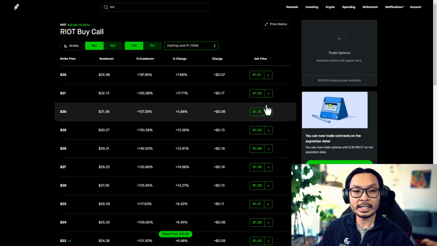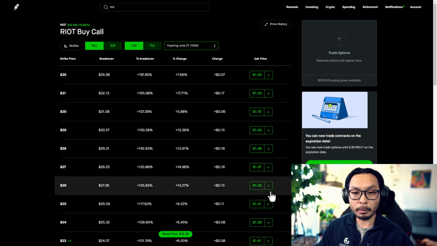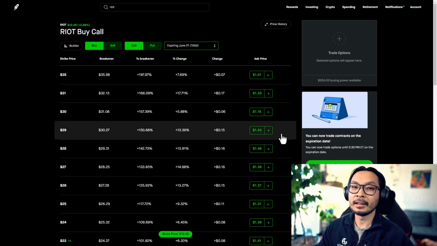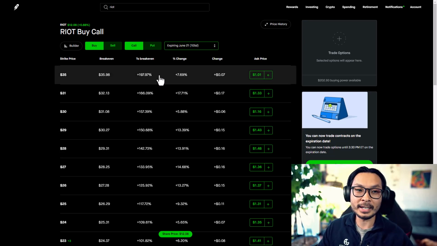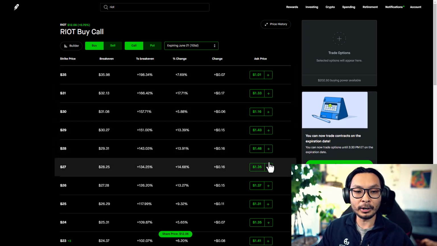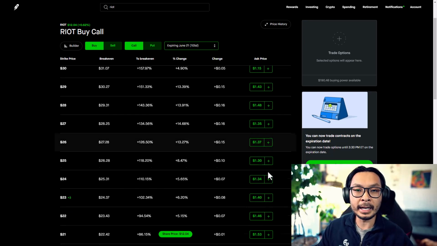But sometimes these out of the money options are really good, and this is a form of leverage right here: out of the money options. The further you go out of the money, the more leverage you get, and more leverage just indicates more risk, because the price might be very hard to reach. So that's one form of how you can leverage or make more money out of an option.